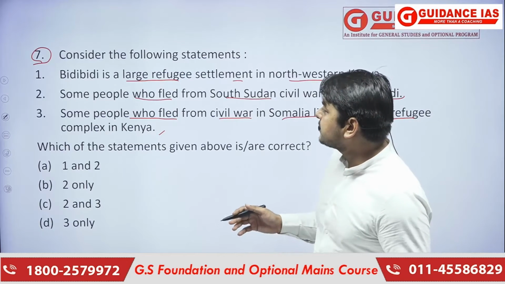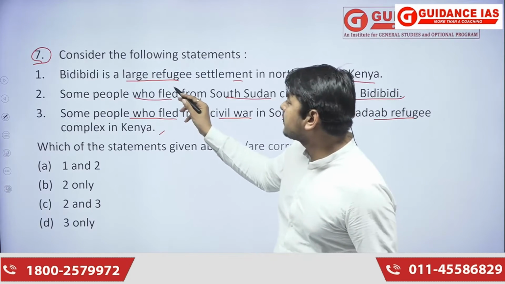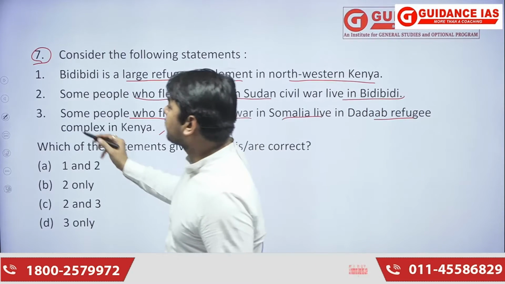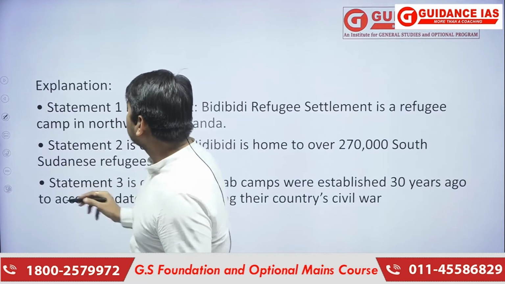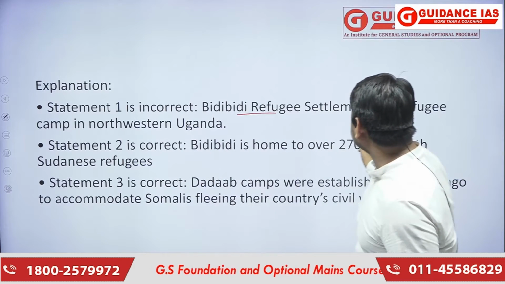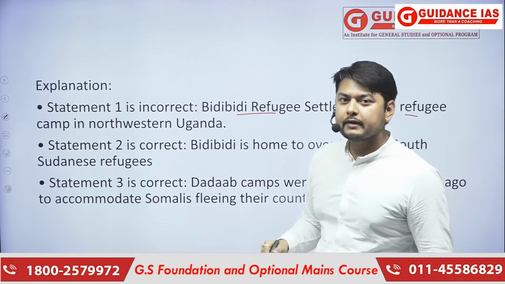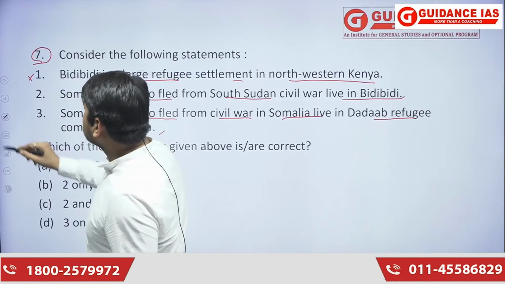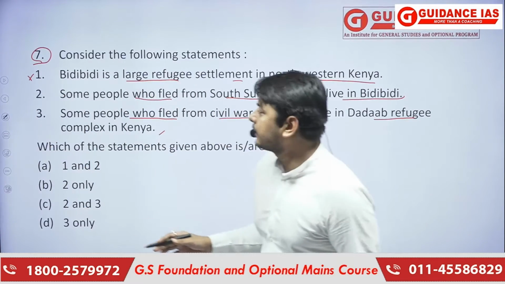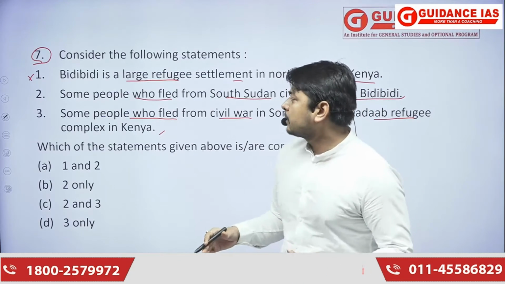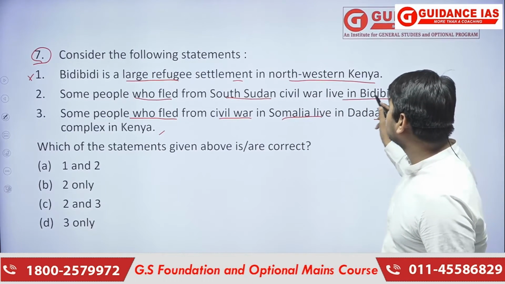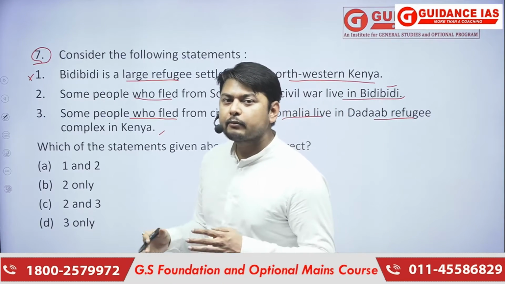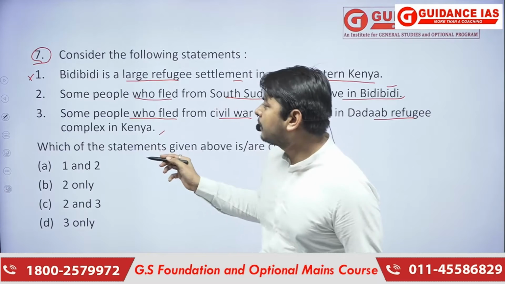The first statement says Bidi Bidi is a large refugee settlement in northwestern Kenya. This statement is incorrect. Bidi Bidi refugee settlement is a refugee camp in northwestern Uganda. So the first statement becomes incorrect. Now the second statement is, some people who fled from the South Sudan civil war live in Bidi Bidi. South Sudan has a border with Uganda, so these people are living there.